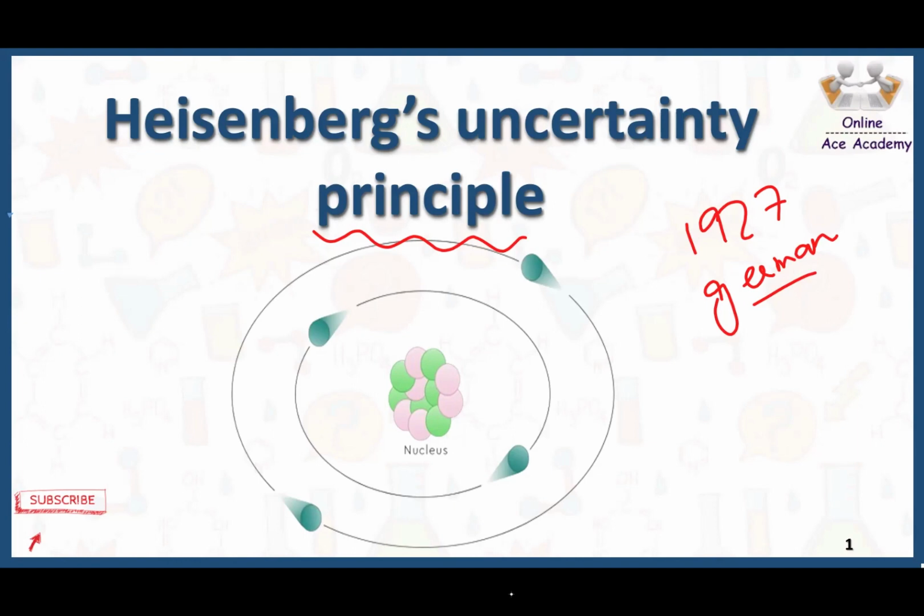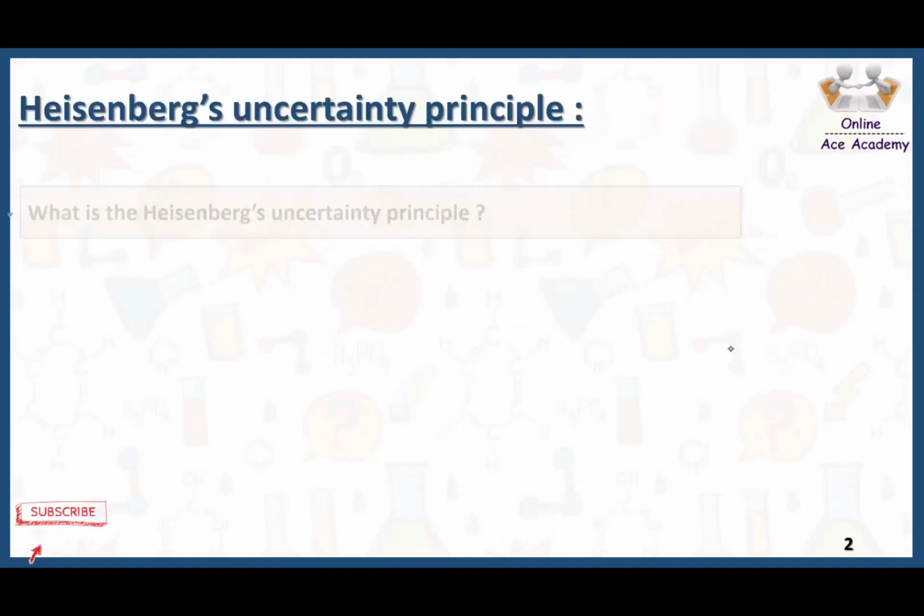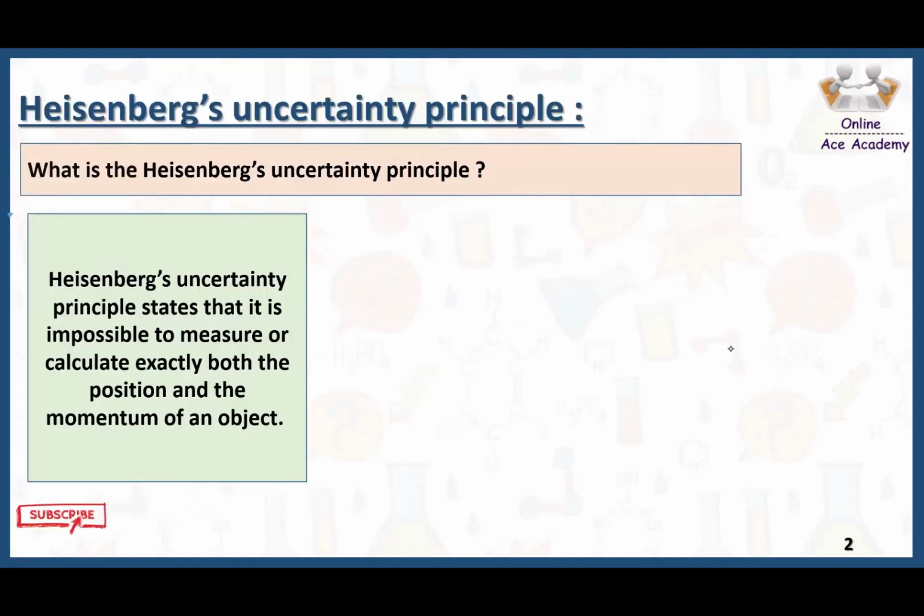Some scientists proposed classical theories, but those classical theories have flaws: they are unable to explain the facts and figures involved in microscopic objects, for example an electron. So scientists came up with new theories, and those new theories lie in quantum theory. Now the Heisenberg uncertainty principle is one of them. So having said that, what is the Heisenberg uncertainty principle?